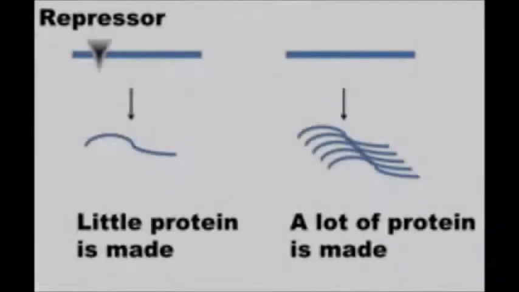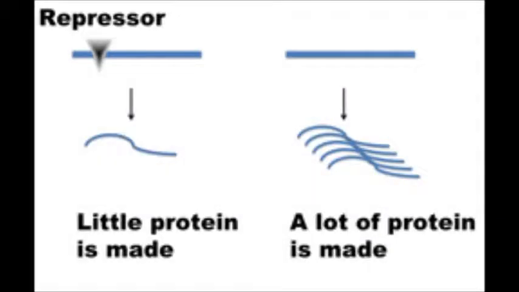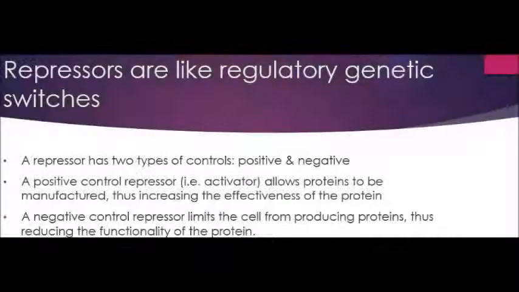As I noted earlier in this video, regulatory proteins known as repressors control the making of a protein in the cell. The regulatory proteins exert either a positive or a negative control. When all of them act in concert, they produce a tight and finely tuned control. Under normal conditions, the rate at which protein is made is kept at a level that's best for the organism's